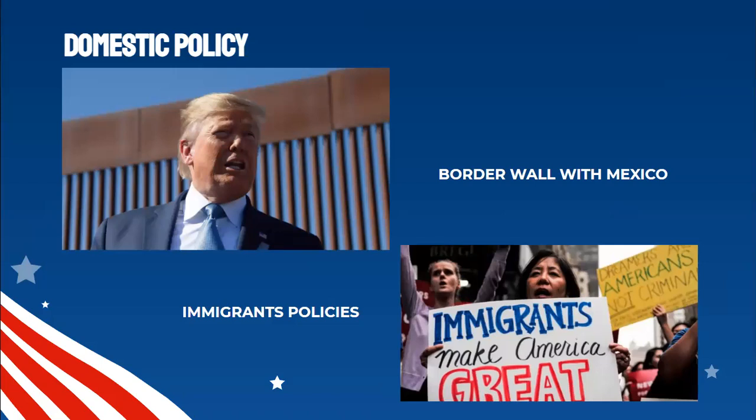Trump initially promised to make Mexico pay for the wall, but that never happened. In 2019, Trump made a declaration of national emergency to allow defense funds to be diverted to the wall construction. But because of a difference in opinion between the Republicans and Democrats, it never happened.